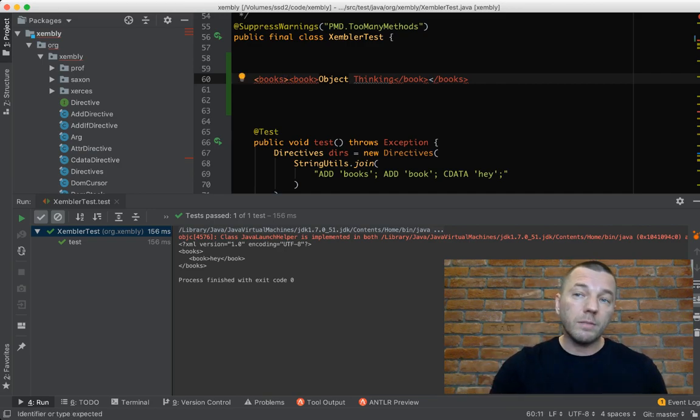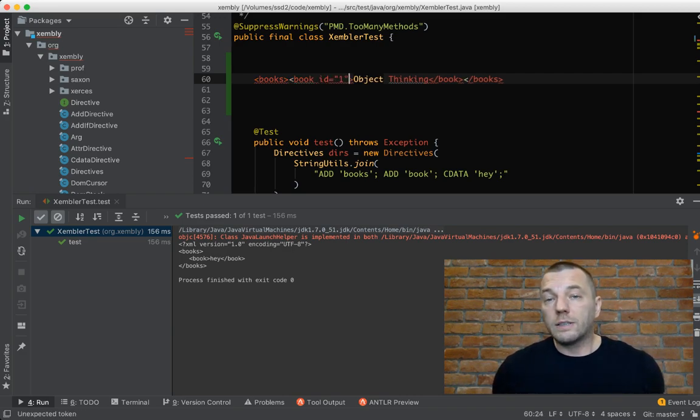And also there are attributes. So basically there are elements and attributes, just two things in an XML document. Books, for example, book, and then we can say ID equals 1. That's pretty much all you need to know about XML documents. Well, there are some other things there, for example, namespaces. That's also one thing which may be helpful, but we're not going to discuss that here.